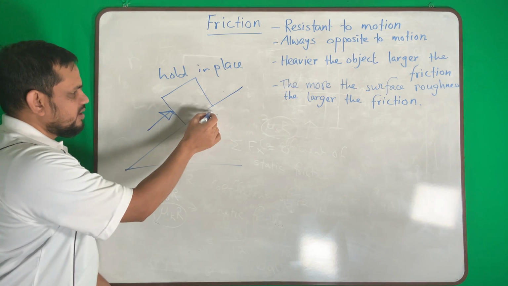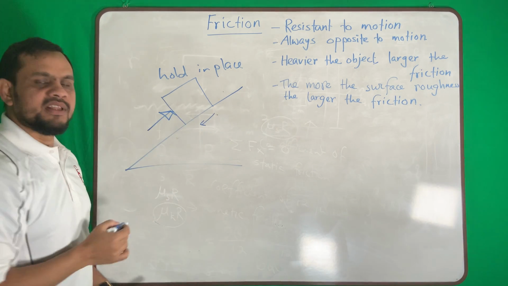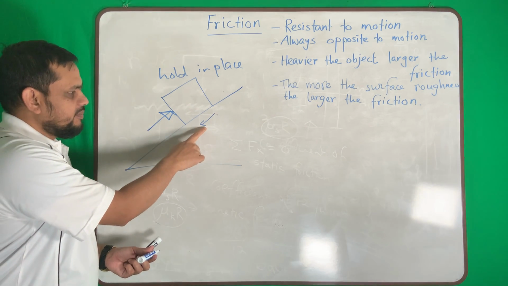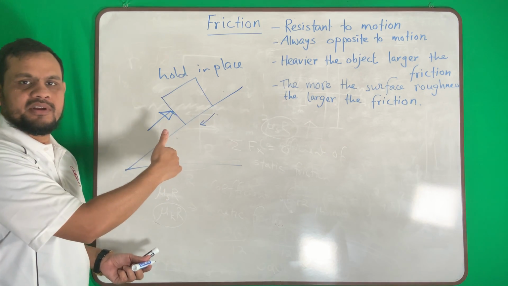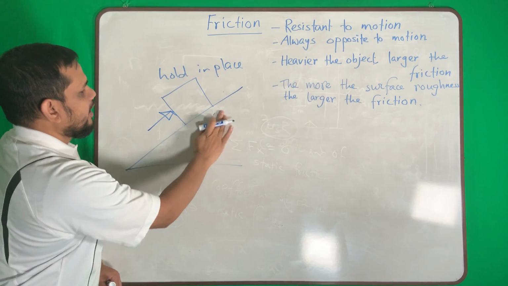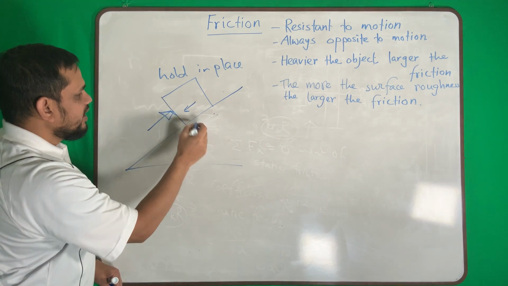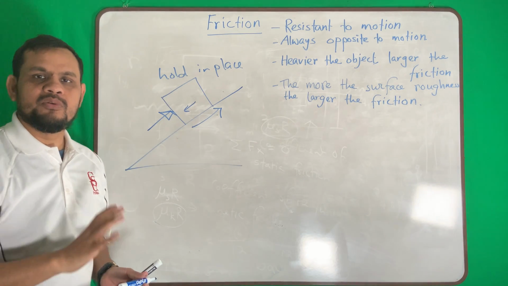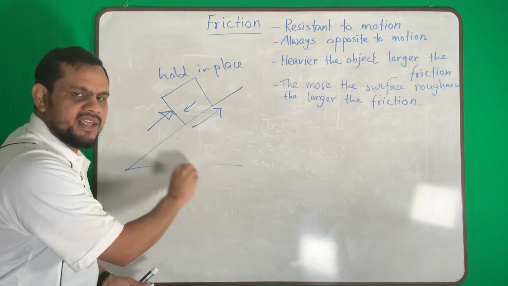In the normal case, the body will be moving this way. I want to hold it like this. Oh no, sorry. As the body will move this way, my frictional force will be that way, the opposite, if I want to hold the body in place.